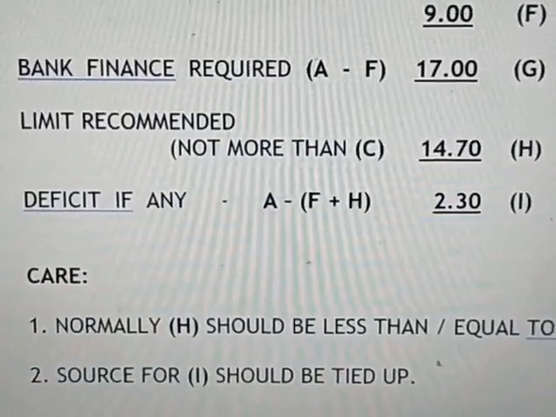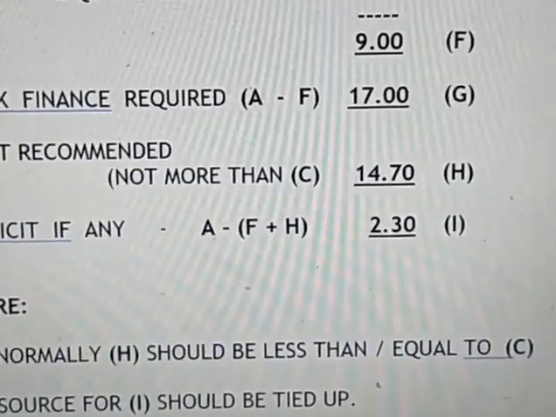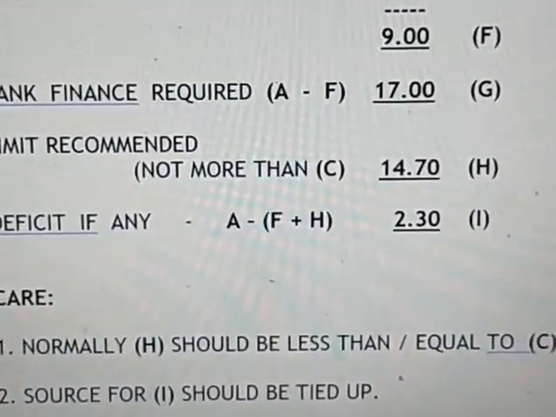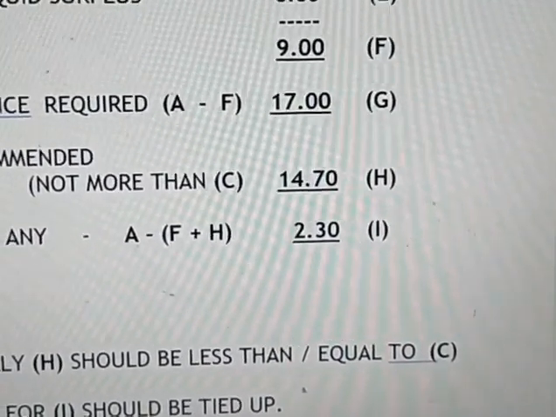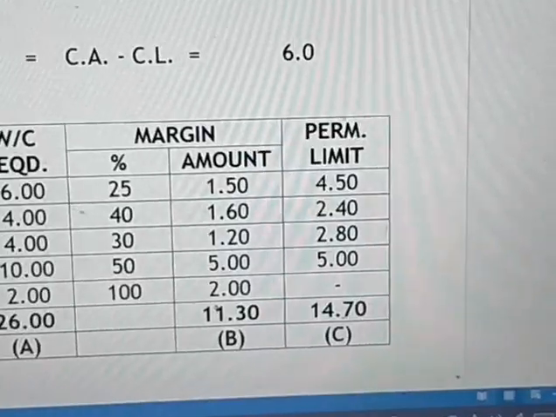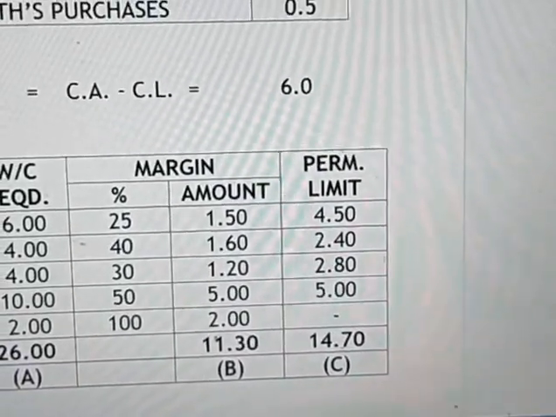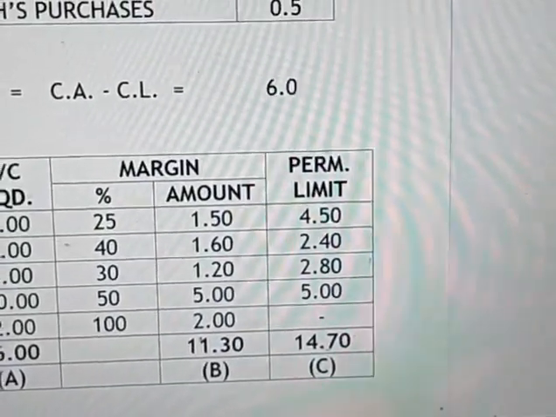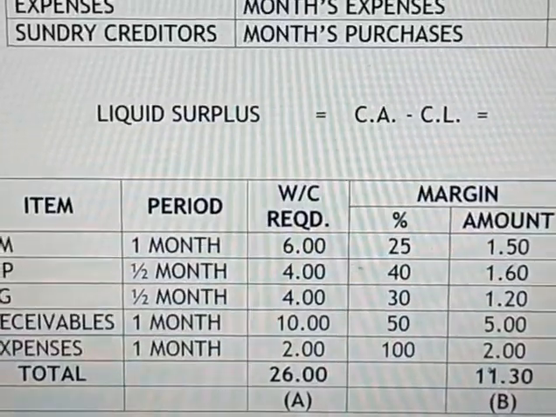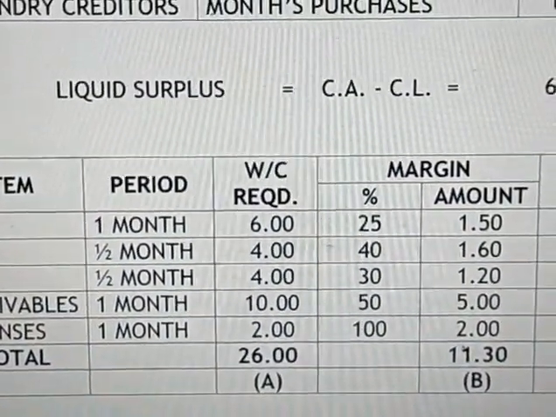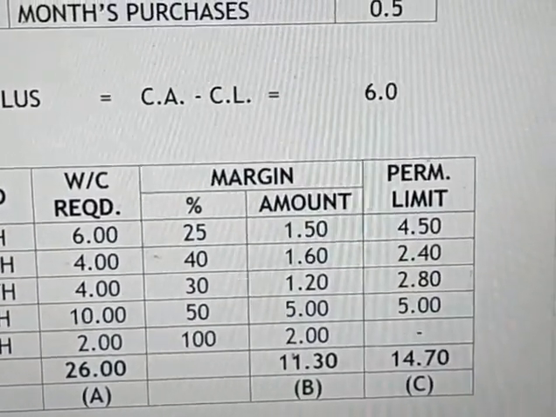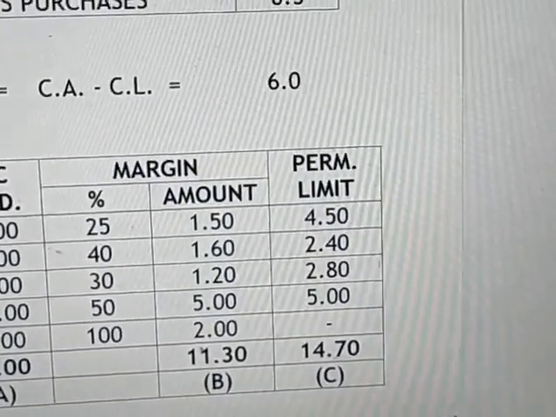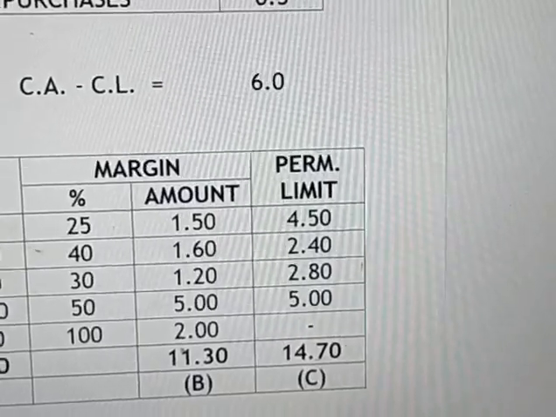So normally this H, that is limit recommended, should be less than or equal to C. C means permissible limit, that is 14.7 lakhs. Let us say what is A, that is working capital required, and what is B, that is margin, and C means permissible limit.